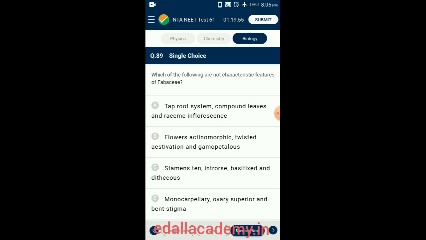The number of stamens is 10, and fruit is legume or pod. So the answer for this question is option B. Flowers are actinomorphic, twisted aestivation, and gamopetalous are incorrect statements.